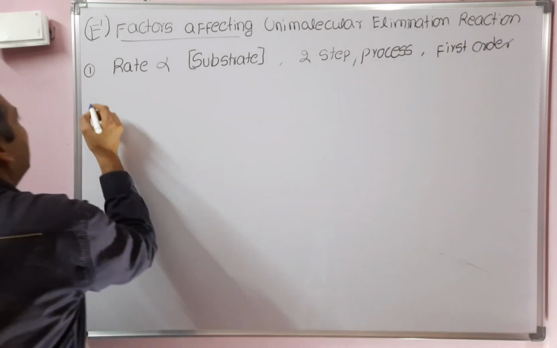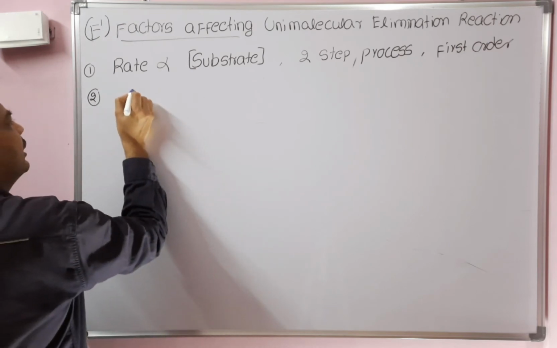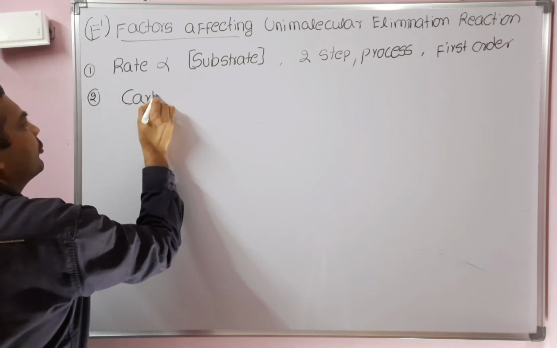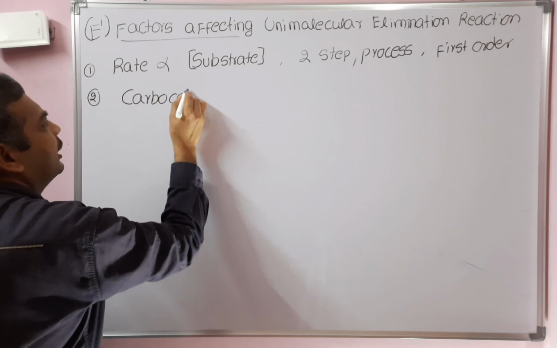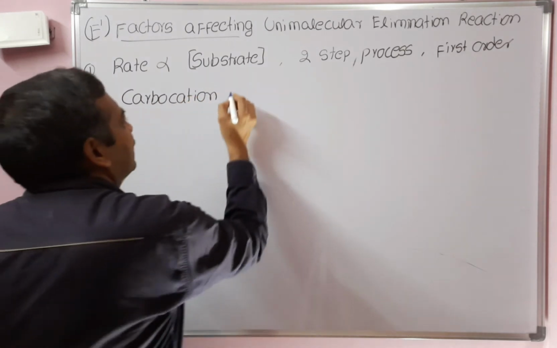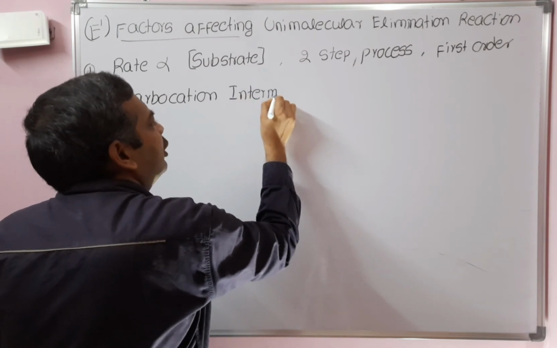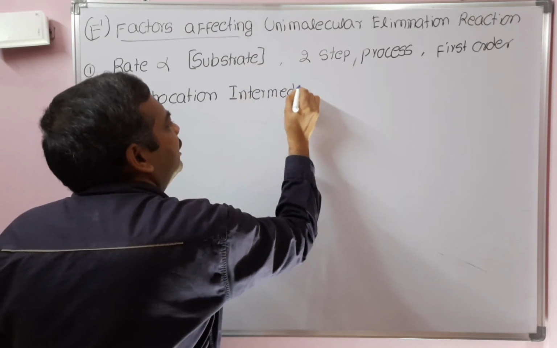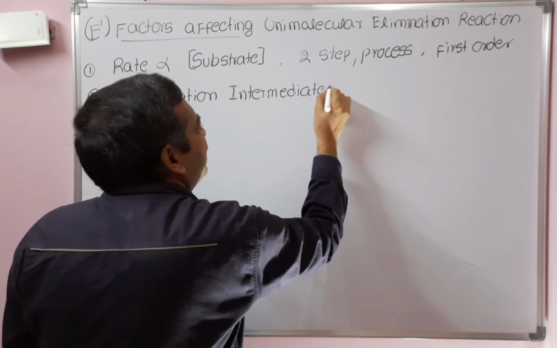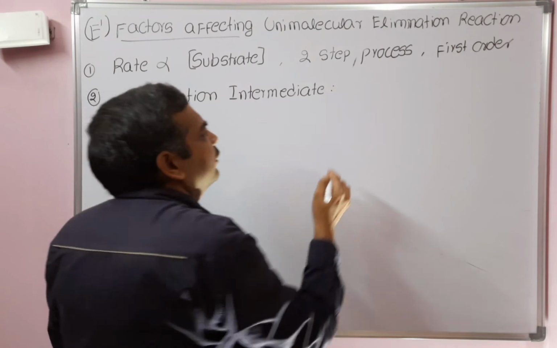And the intermediate formed in E1 reaction is a carbocation intermediate. Since carbocation intermediate is formed in E1 reaction, if there is a possibility, it will undergo rearrangement.